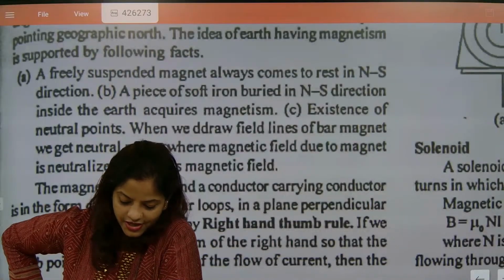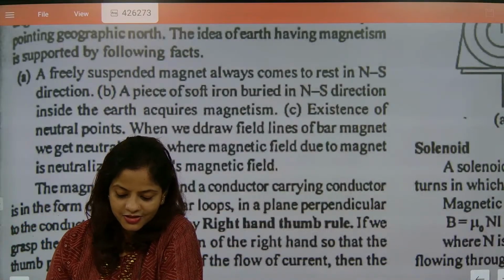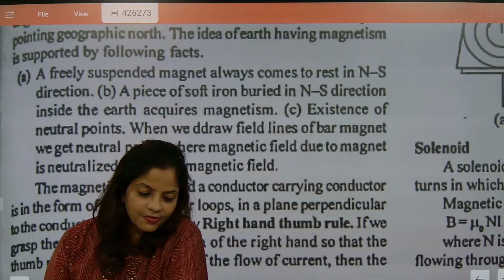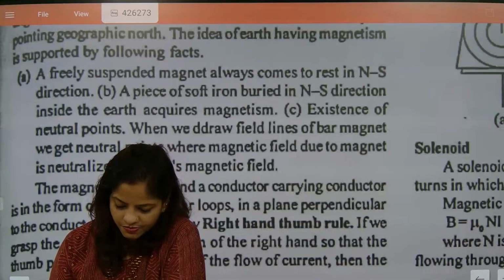Yes, Himanshu, he has asked one question. You just answered this question. Okay, like iron will be there. Different types of metals will lose their magnetic property.